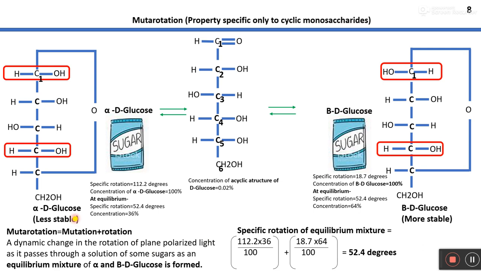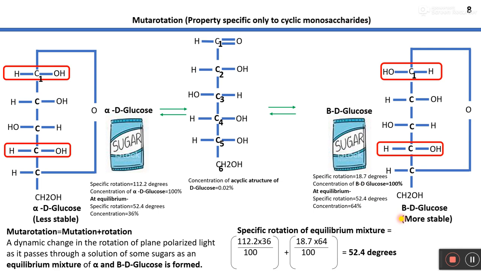So as I told you earlier, mutarotation is a specific property of a cyclic monosaccharide. In mutarotation, the specific rotation of alpha D-glucose changes from 112.2 degrees to 52.4 degrees, and the specific rotation of beta D-glucose, which is 18.7 degrees, changes to 52.4 degrees.